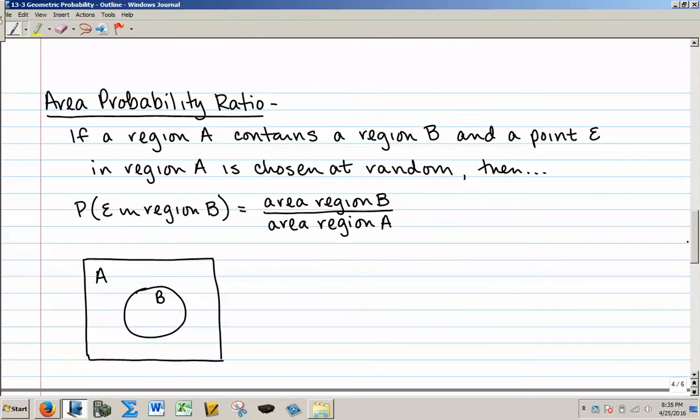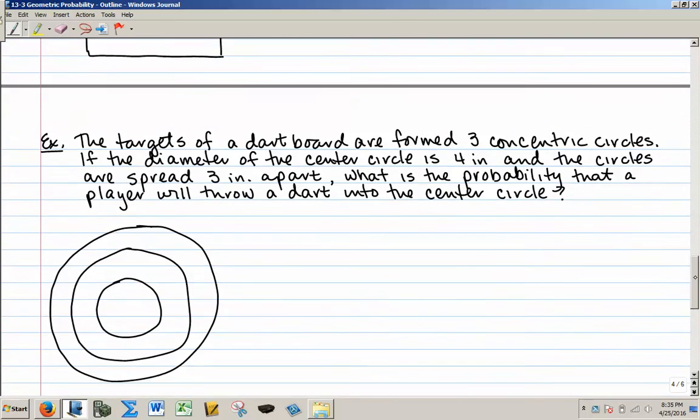The area probability ratio says that if a region A contains a region B and a point E in region A is chosen at random, then the probability that point E lies in region B is the area of region B divided by the area of region A. Let's take a look at an example of that.